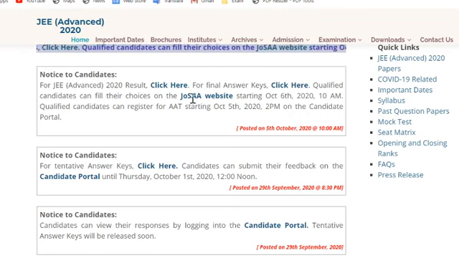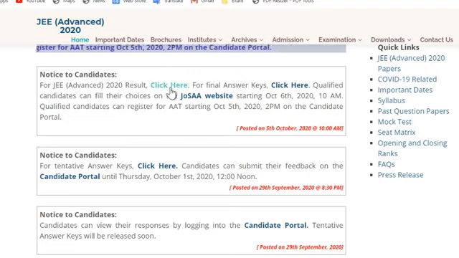So at first, if you see here, this is the official website of the JEE Advanced 2020, jeeadv.ac.in. This is the official website now. I will give you the link in the description box where you can go and open this page. And after opening this page, at the first notice, the notice for the candidates, you can see the JEE Advanced 2020 result.